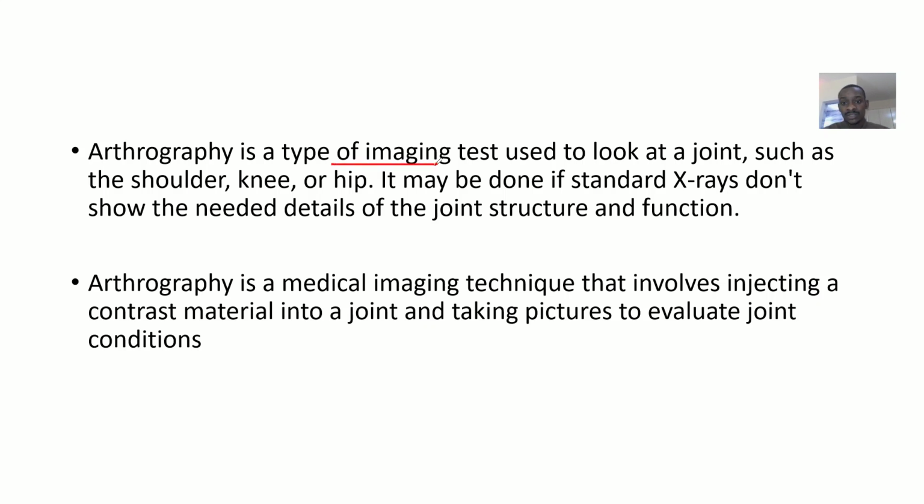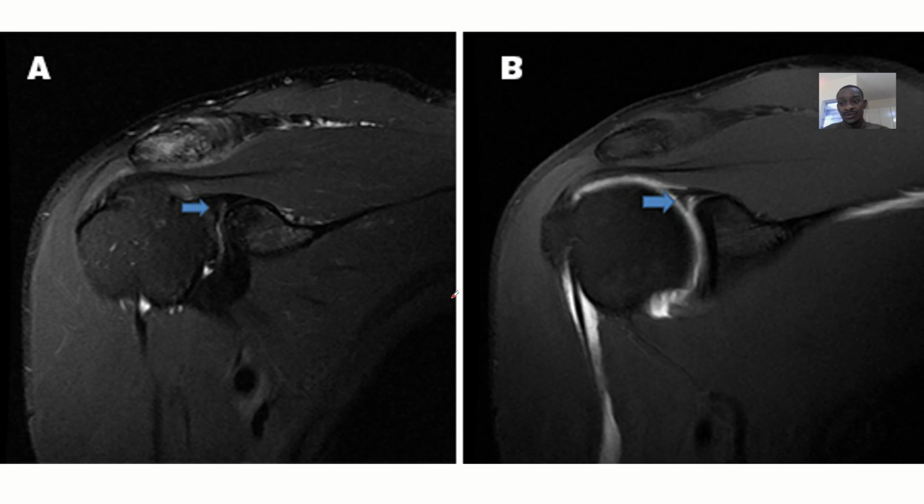test. So it's used to look at a joint, such as a shoulder joint, a knee joint, or a hip joint. Okay, so it may be done if standard X-ray doesn't show the needed details of the joint structures and functions that are looking for. So this arthrography is a medical imaging technique that involves injecting a contrast material into a joint, then taking pictures just to evaluate the joint conditions.